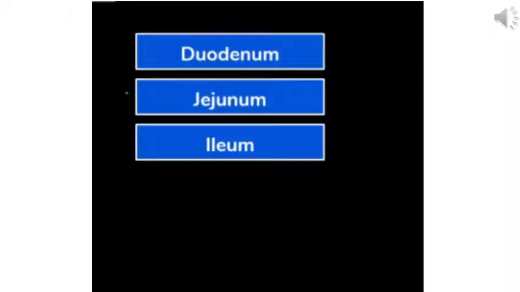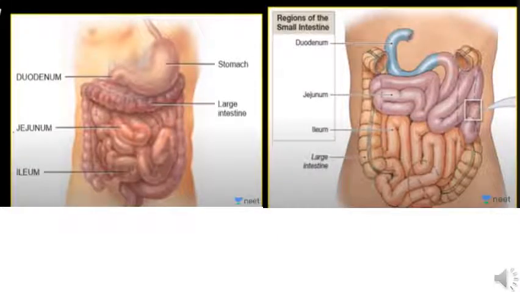The coiled tube of the small intestine has three parts: duodenum, jejunum and ileum. Here we have two figures. In the first one, we can see from the stomach we have the duodenum, the part which joins the pyloric sphincter muscle. From the stomach the food is passed on to the duodenum. The first part of the small intestine is the duodenum. In exams it can be asked which is the shortest segment or the first part of the small intestine. It is the duodenum, the shortest part. It is a C-shaped part. It receives bile juice and pancreatic juice.